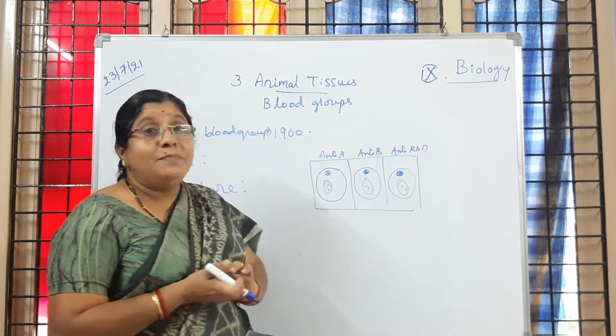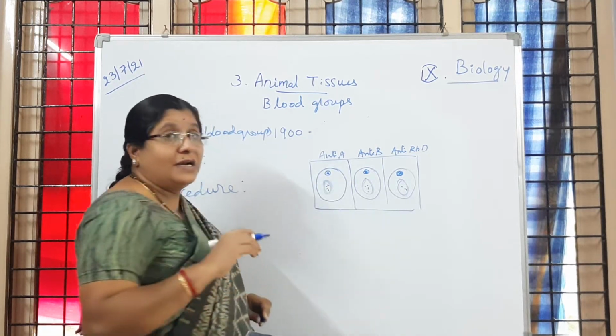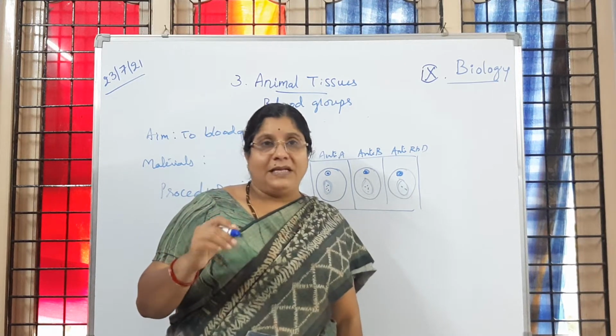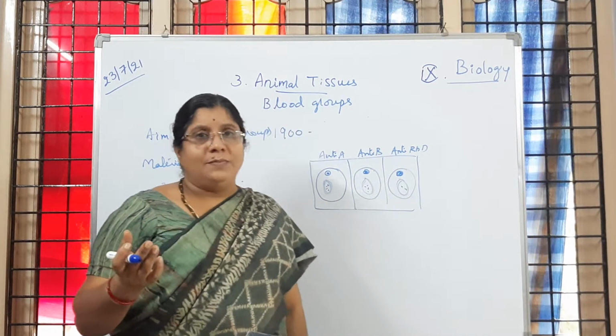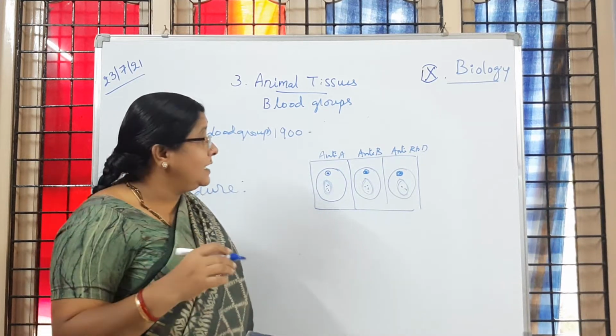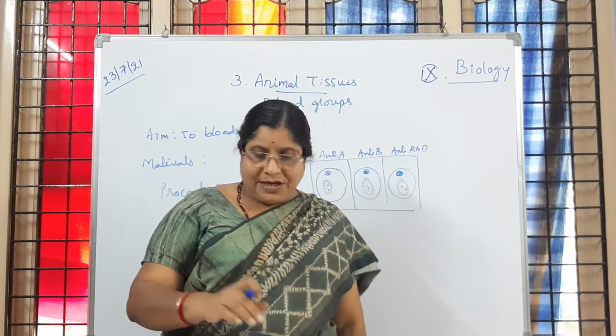Then with the help of a toothpick, we mix the anti-sera into the blood that has been collected on that circle of the porcelain paper. Is it clear to children? Then we have to observe. So what will be our observation? We observe in which circle the clumping takes place. Is it clear to children?